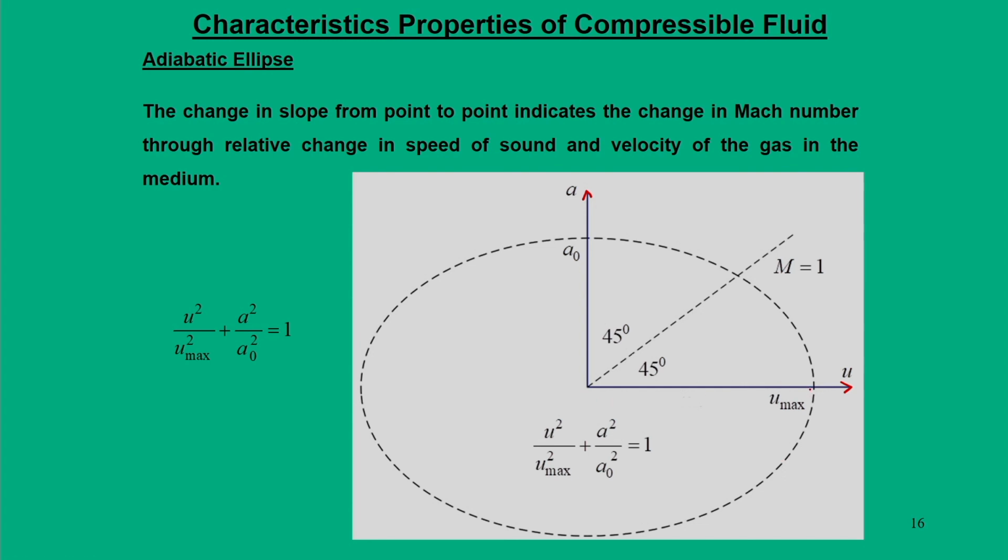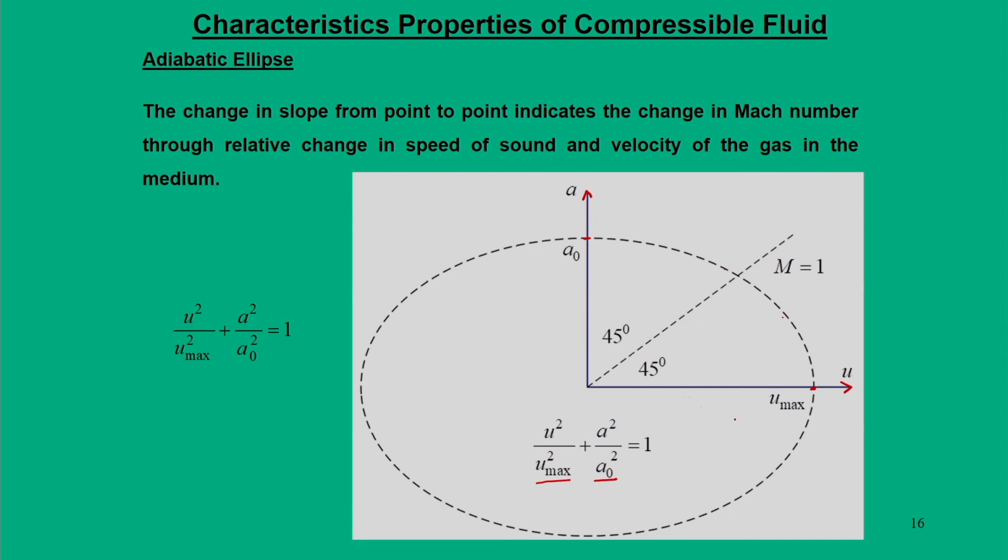A gas can attain a maximum velocity, that is u max, which is given by the abscissa of this ellipse, that is half of the major axis, and the stagnation speed of sound a 0 is defined by this point, which is half of the minor axis of the ellipse. So, at every point on this ellipse, we can define the relative importance between u and a.